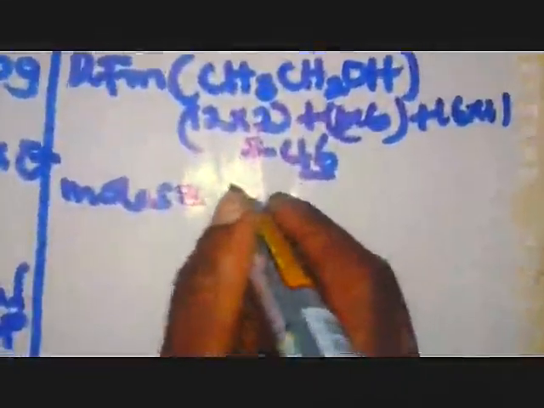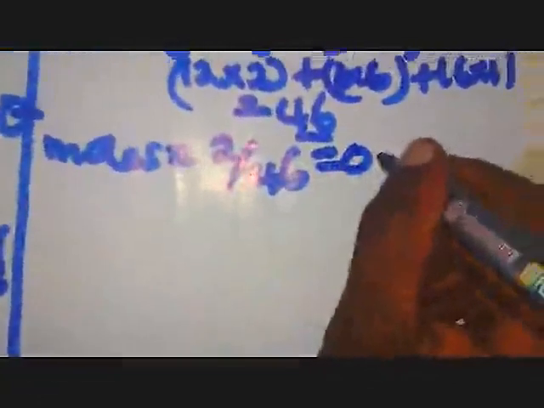So we shall just say moles are equivalent to the mass, which is 2 grams out of 46. Place your calculator there and also see, mine is saying 0.044444 moles. These are our moles now. Now these are the moles which produce all of this energy, which you have got here.